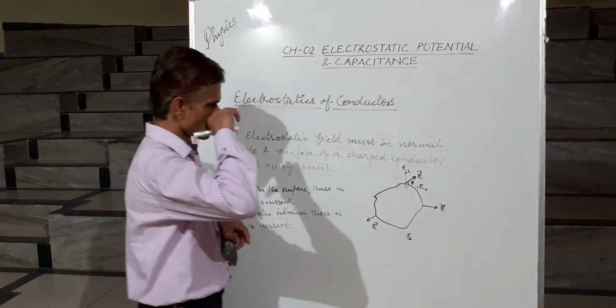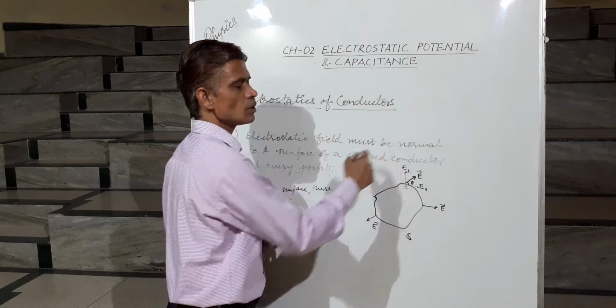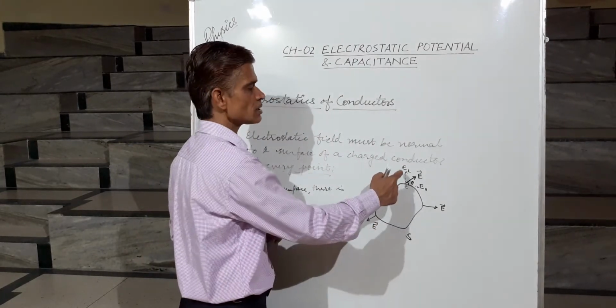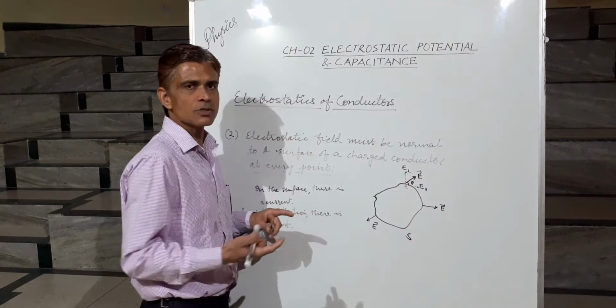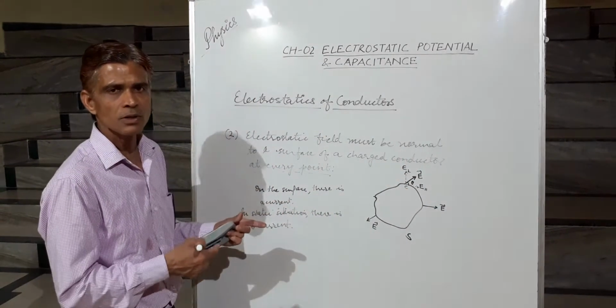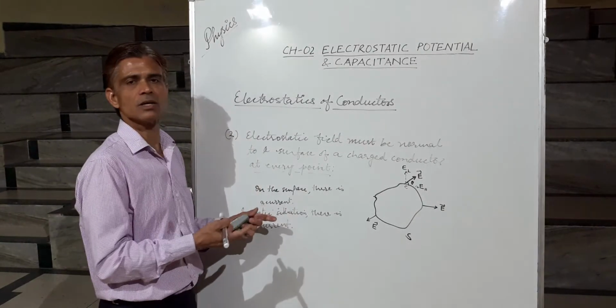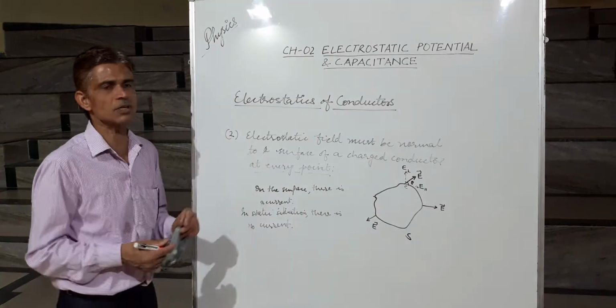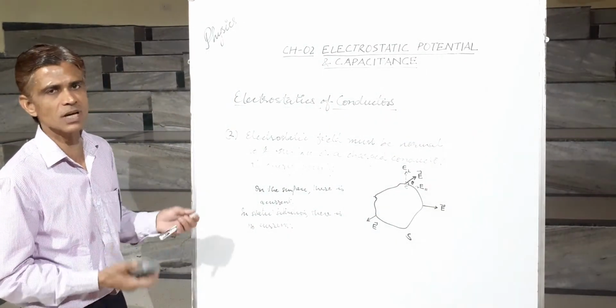It means that the electric field must be normal to the surface everywhere, because its component at 90 degrees will be zero, so there will be no tangential component of the electric field. There will be no movement of charge on the surface and there will be no current. So the electric field must be normal to the surface of a charged conductor.